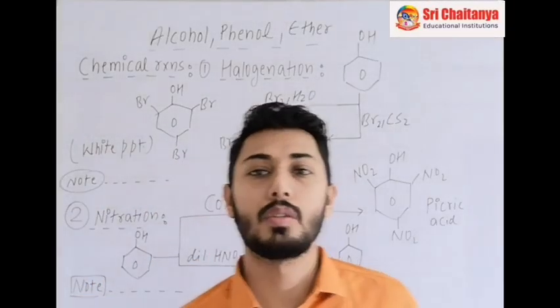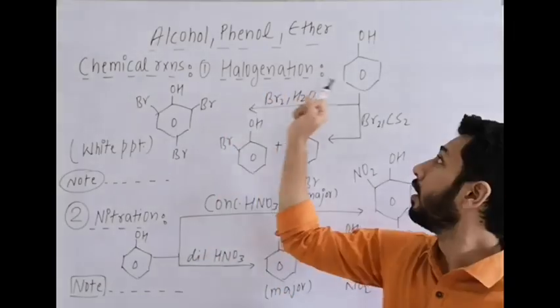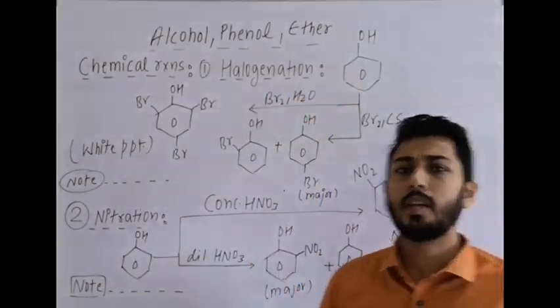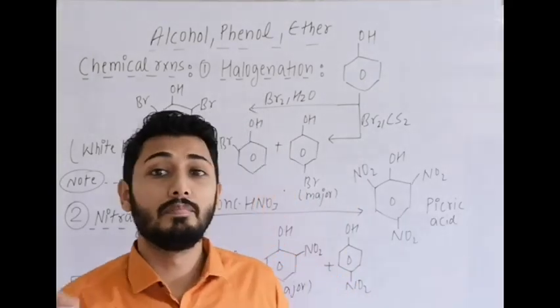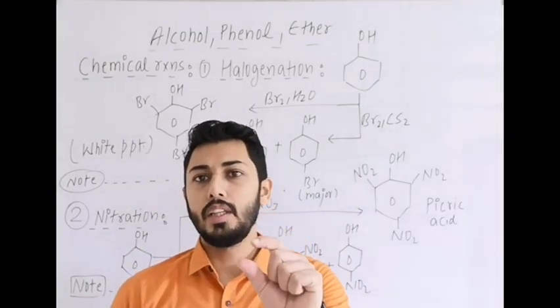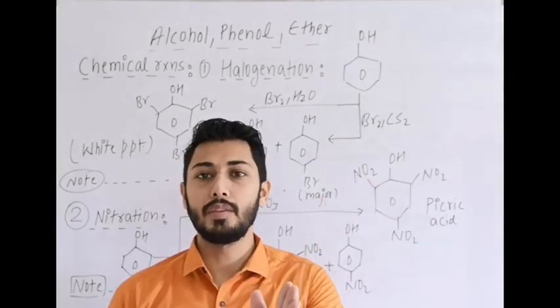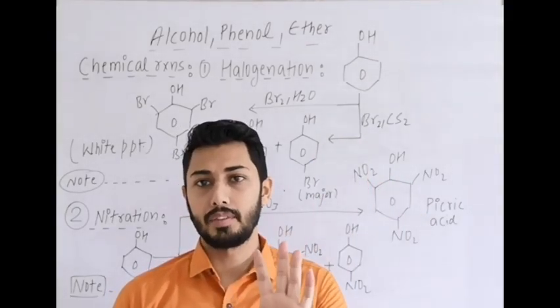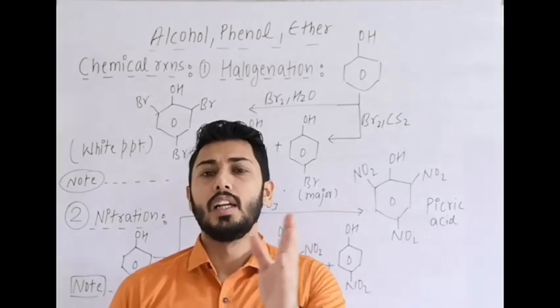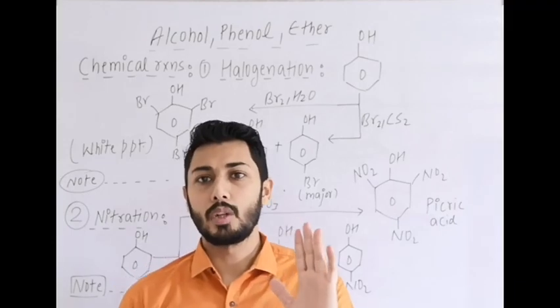Now chemical reactions of phenol. In phenol, firstly halogenation of phenol. This is an important reaction because this can be used in the bromine water test as well. This term is frequently used in alkene and alkyne, that alkene and alkyne give a positive bromine water test. Apart from that, phenol gives a positive bromine water test and aniline gives a positive bromine water test.